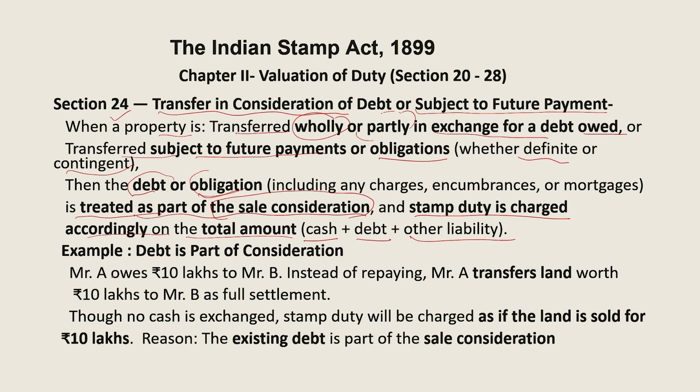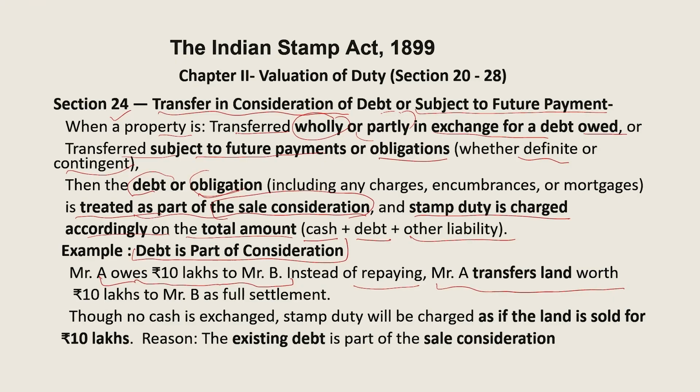Now take one example to see that debt is part of the consideration. Here is Mr. A. He owes 10 lakh to Mr. B, and instead of repaying this to Mr. B, Mr. A says, okay Mr. B, you take my land, which is worth 10 lakh rupees, in full settlement. So A owed 10 lakh rupees to B. Instead of repaying, A said, we settle this matter. I'll give you my land. I'll transfer my rights on my land to you, and then we'll settle this debt.